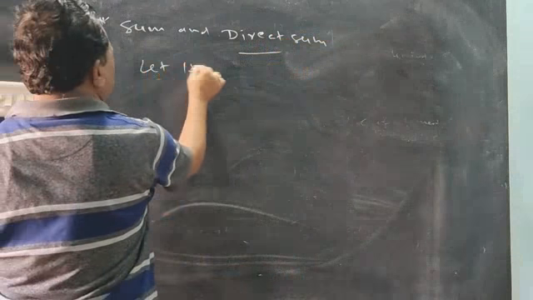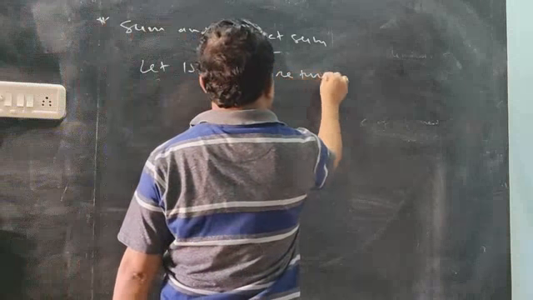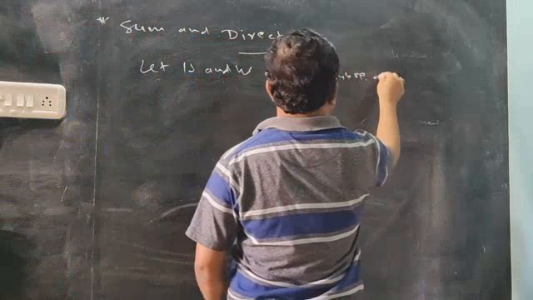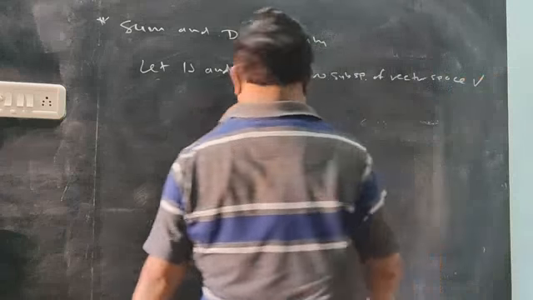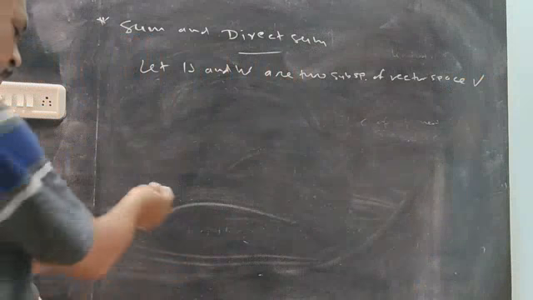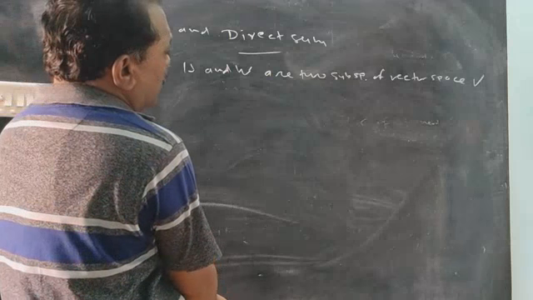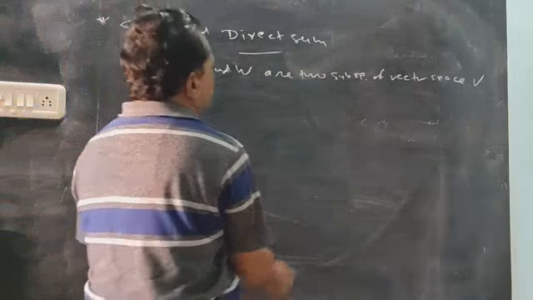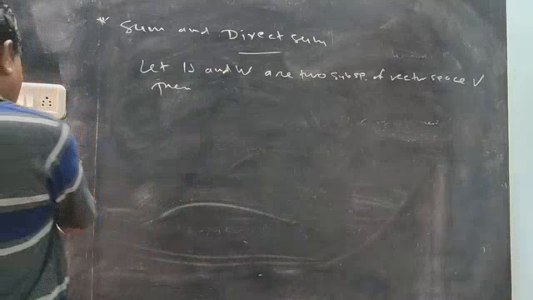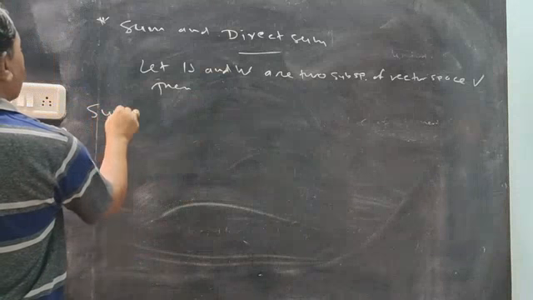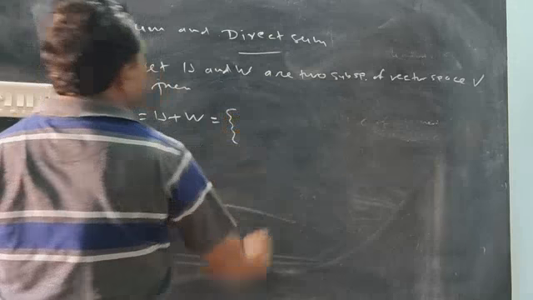Let U and W be two subspaces of vector space V. Then the ordinary sum U plus W is a set.